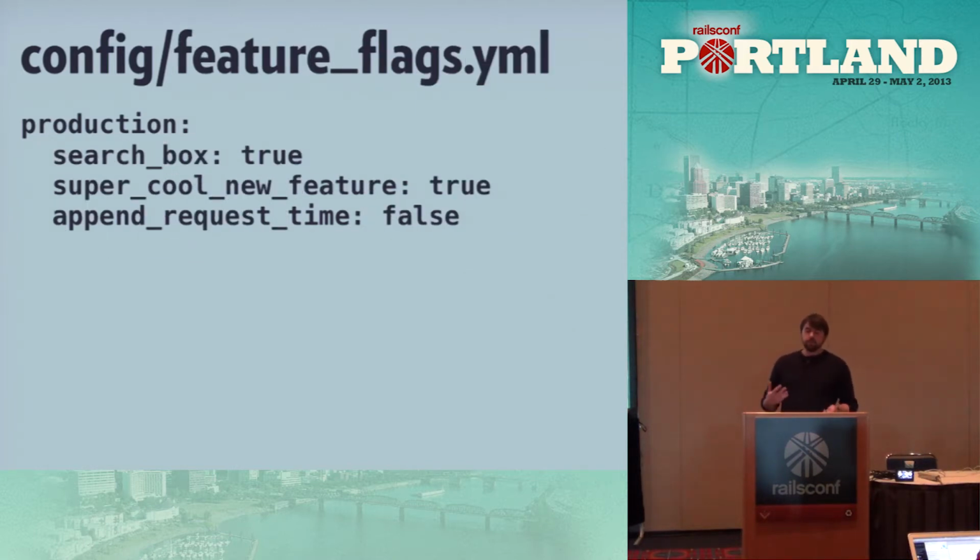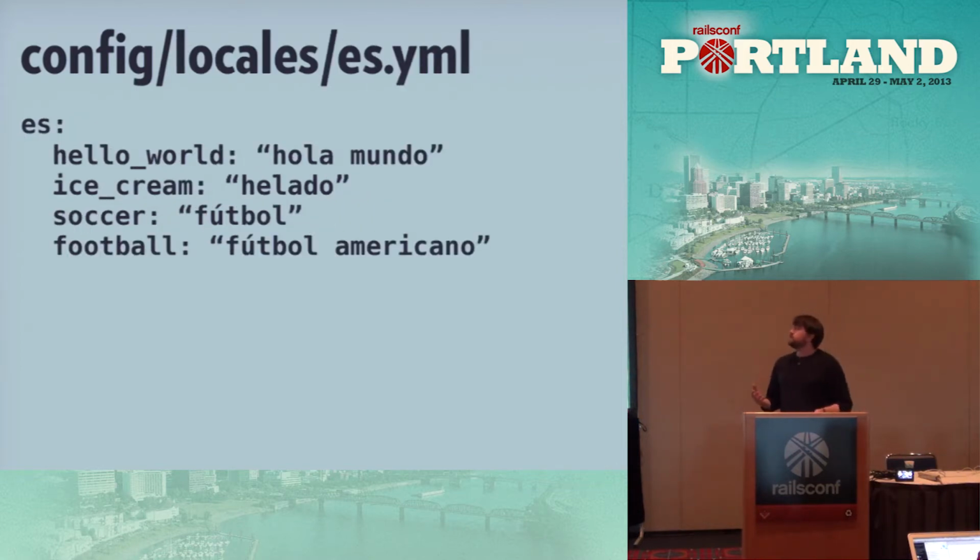Then, some kind of newer hotness, feature flags. We want to be able to turn features on and off with just a simple deploy or otherwise. So we can flip the search box or append the request time to request very simply and easily. Yeah, that looks like configuration, right? How about translations? Those live in config. I don't really know why, but they're there.